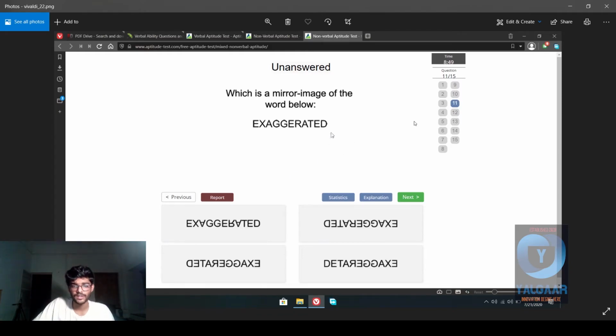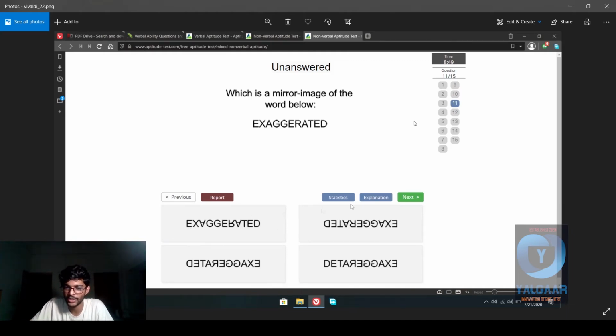So let's check. The only answer I can see, because first of all, let's go one by one. First of all, this looks the same. The E is the same, so it is immediately not allowed. Depending on where you take your mirror image from, it still needs to look different. Now over here it seems like they've taken the mirror image from here, so the E is right, the X is right, but it is entirely downwards. So this is actually a water reflection, not a mirror image.